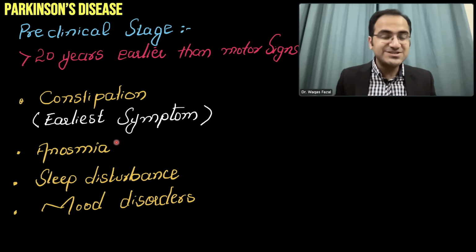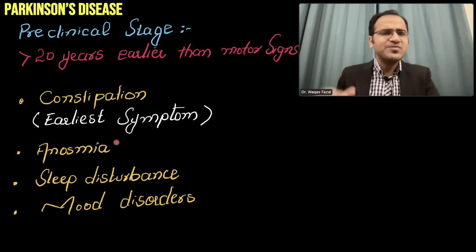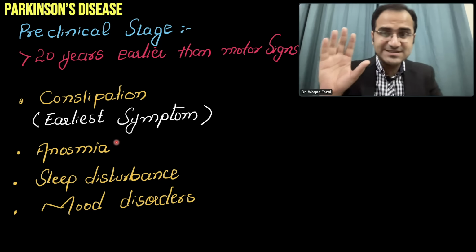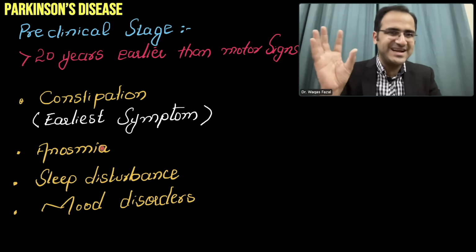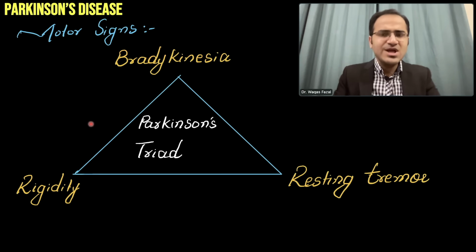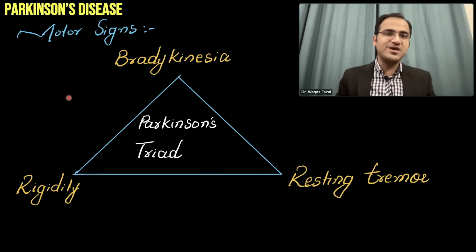There will be sleep disturbance, there will be mood disorders, especially depression in these patients. So one of the important earliest signs is constipation and anosmia, loss of sense of smell and constipation. Then after some years, motor signs begin to appear.